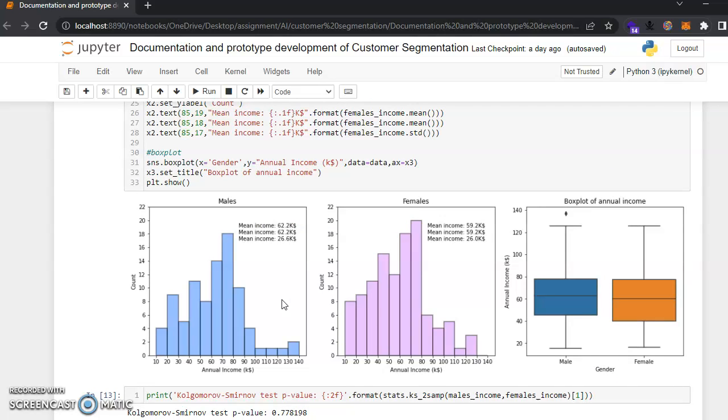If I look at the distribution of annual income with respect to gender, the number of males which have annual income between $70,000 to $80,000 is higher than 60 to 70, whereas in the case of females, it is also 70 to 80, which is very similar to males.